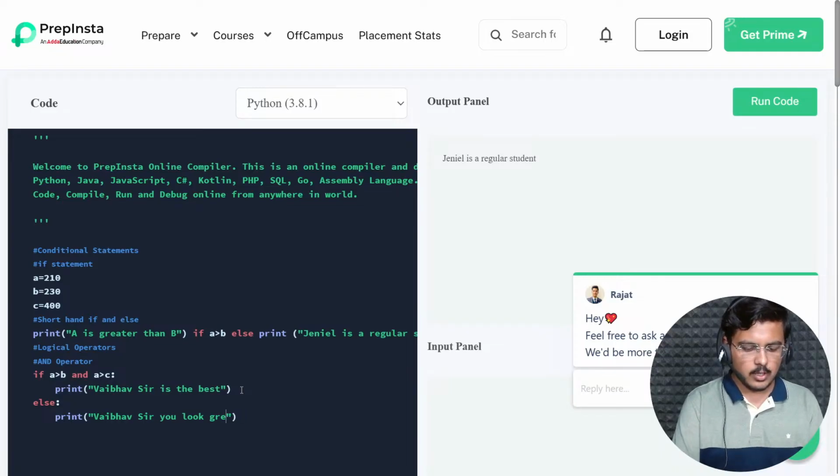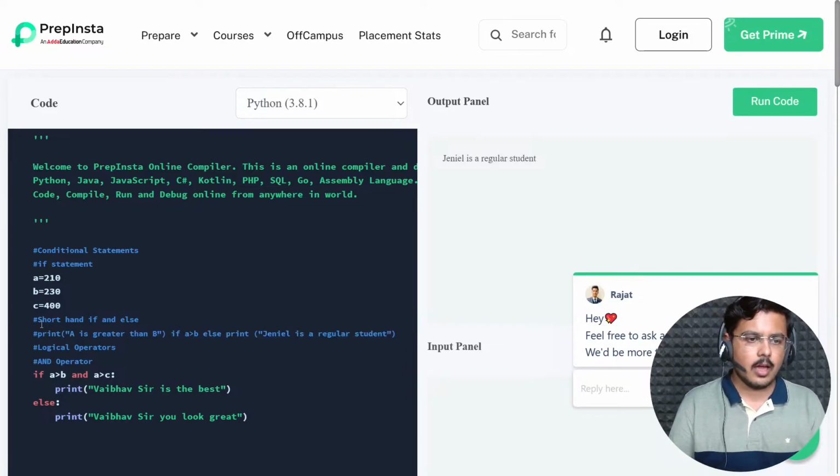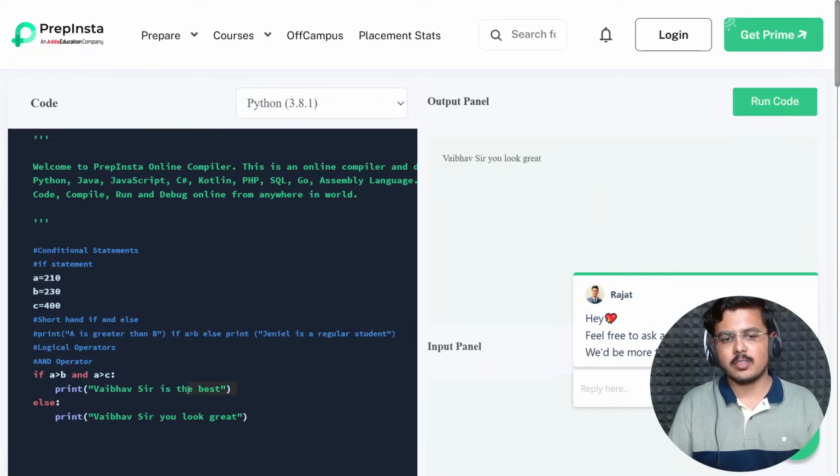Fine. So let's see, what does this compiler actually want to tell me? And I've commented this portion out so that it doesn't interfere with our output. So let's see, what does it say? It says I look great. It is not saying that I am the best. After all, the computers are very honest. Fine. So else block will print.